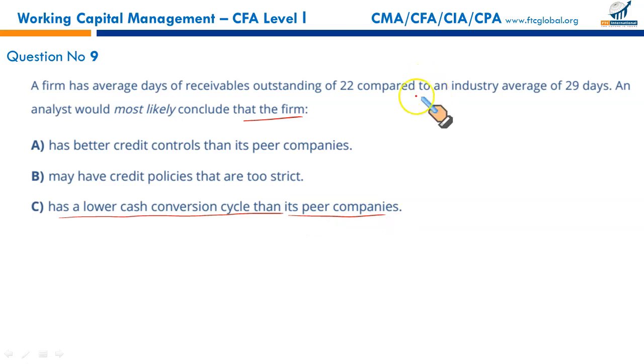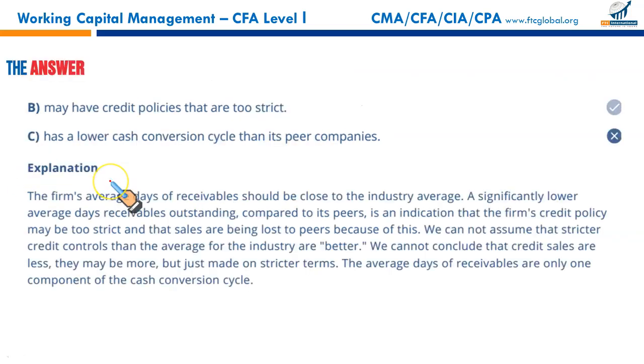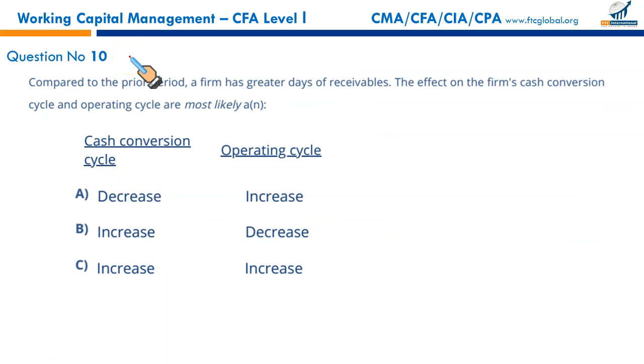We cannot conclude this from just 22 days, because in order to calculate the cash conversion cycle, you need account receivable turnover in days, you need inventory turnover in days, right? And you need account payable turnover in days. So just from account receivable turnover, we can't assume. This is too much assumption. We cannot conclude this, so this is incorrect. So the correct option is B. You need to weigh every option before you go for the right answer. That's B. Right, next.